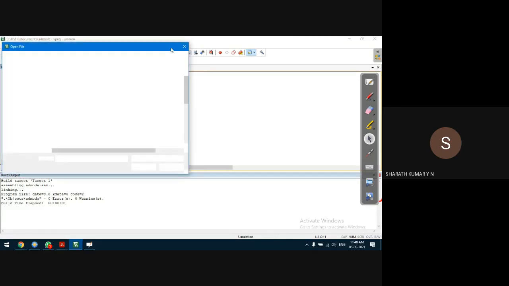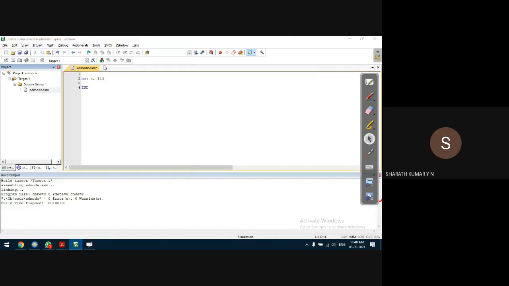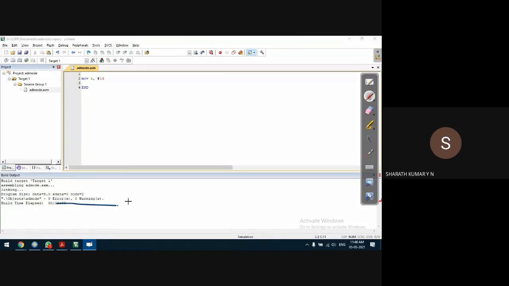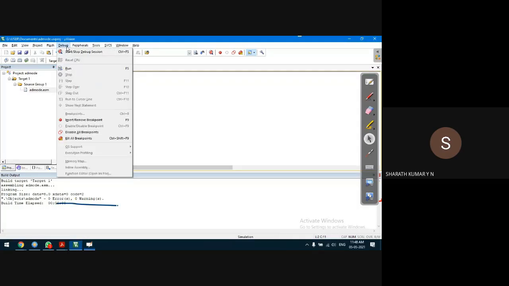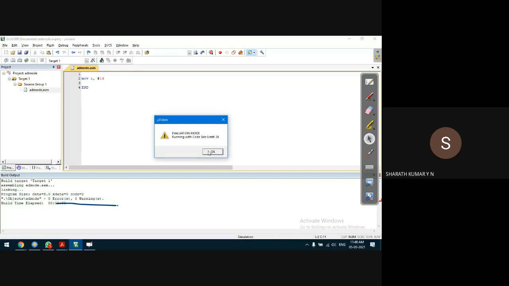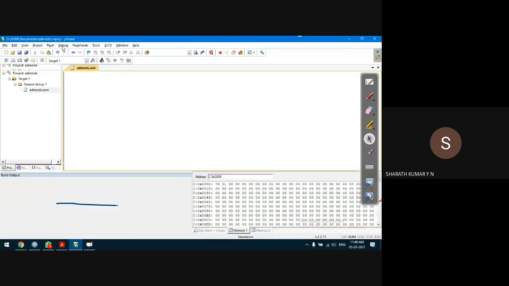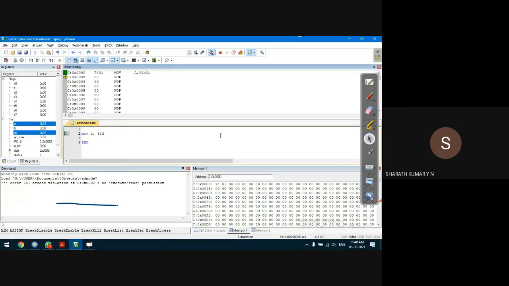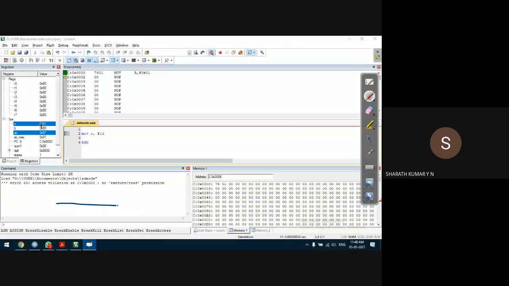Click the save file. So right click on the source file, build target. Compiler says okay. Compiler does not have any problem with this. Then debug, start session. Okay. Let us run the program. Debug run.